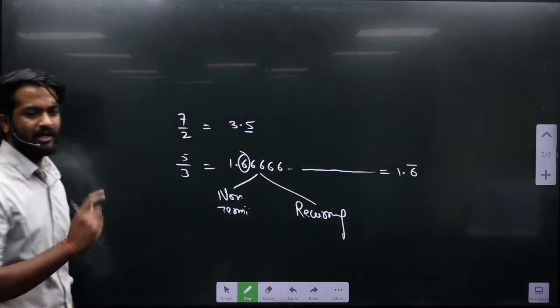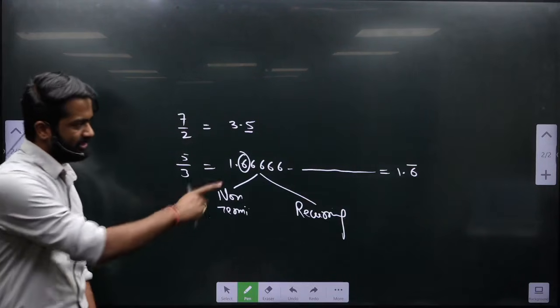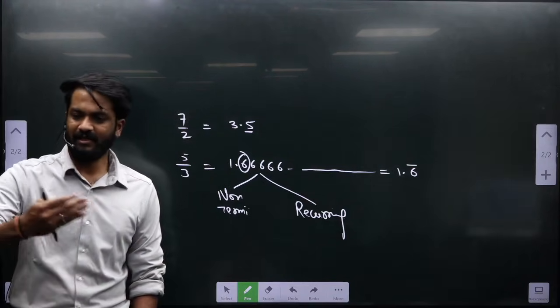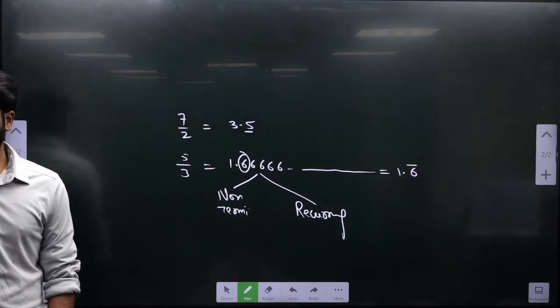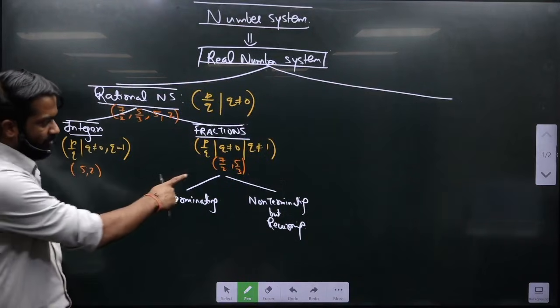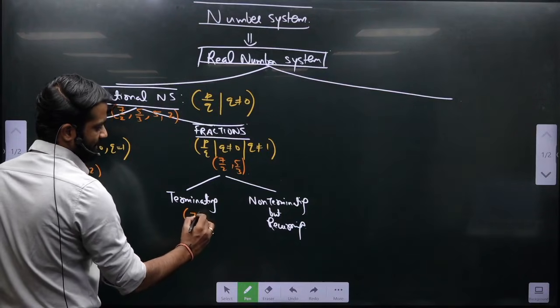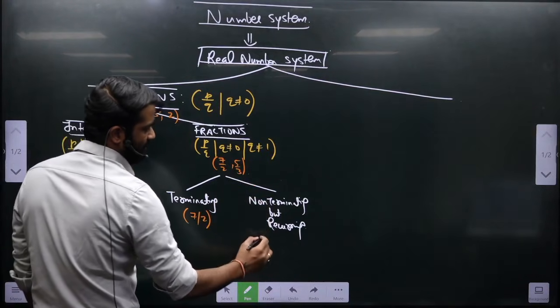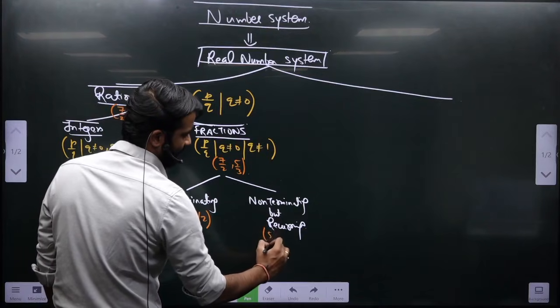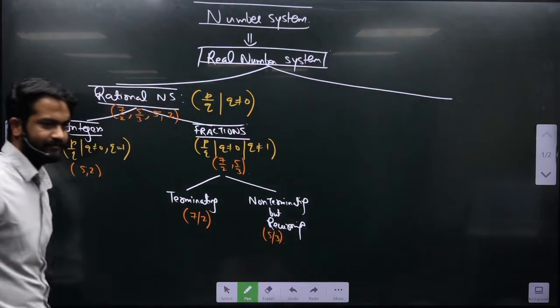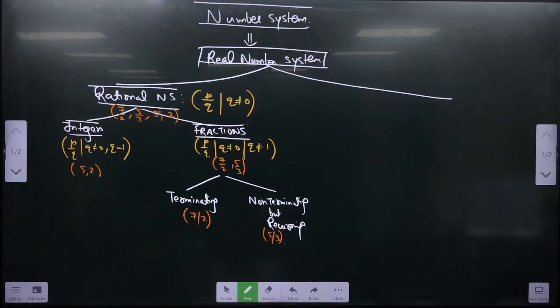You put a bar above 6. So whenever you see this representation, this means 6 is reoccurring. Do I make sense? Okay. So if I want to divide these two numbers, terminating will be 7 by 2 and non-terminating but reoccurring will be 5 by 3. I hope all of you are on the same page.